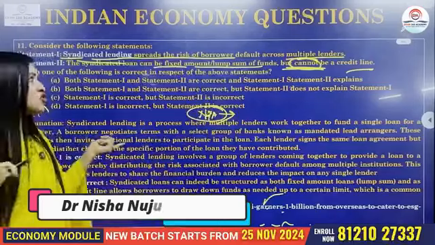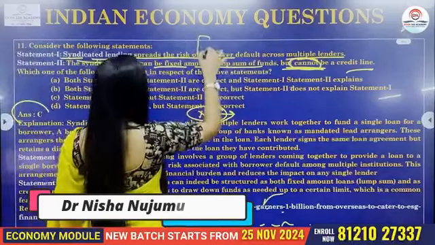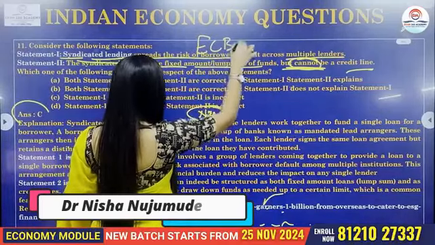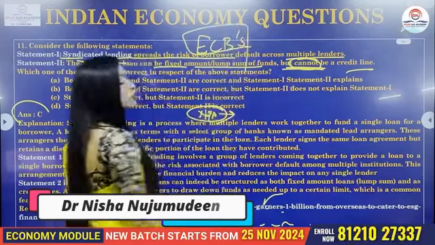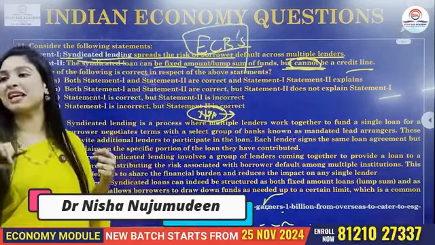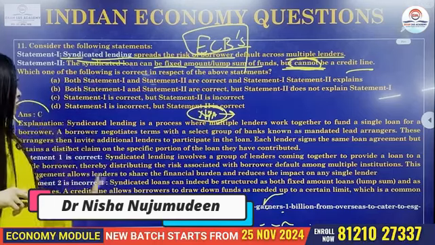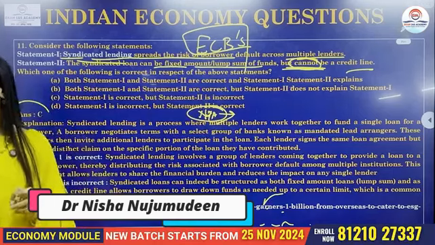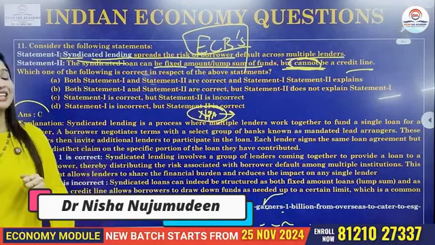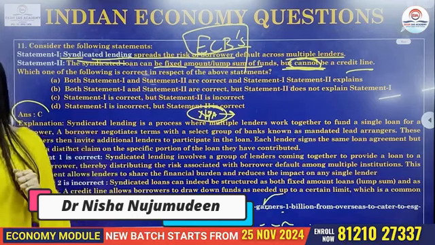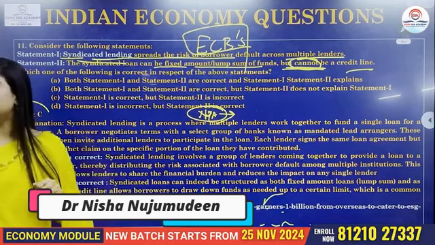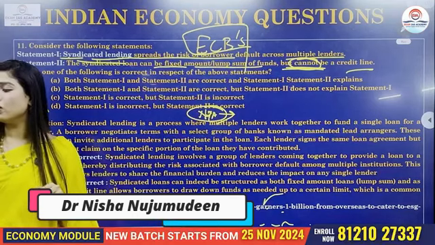One of the hit list topics connected to this area is ECB. What is that? External commercial borrowings. You can have a look into this also for the upcoming examination. Is it clear? Now the second statement. Syndicate loans can be a fixed amount, but cannot be a credit line. But if you see in reality, yes, they can be what? They can be a credit line also. Is it clear?